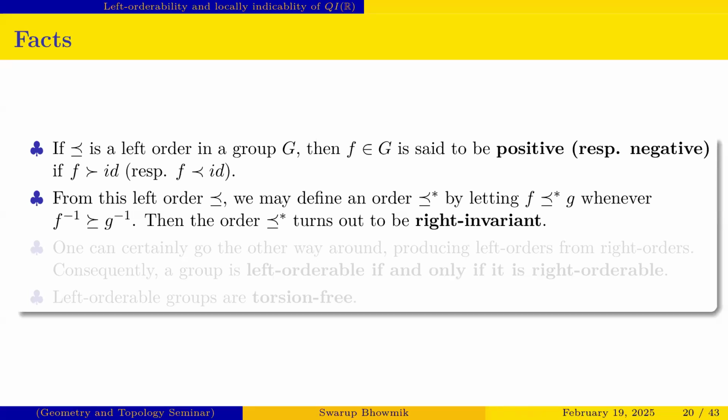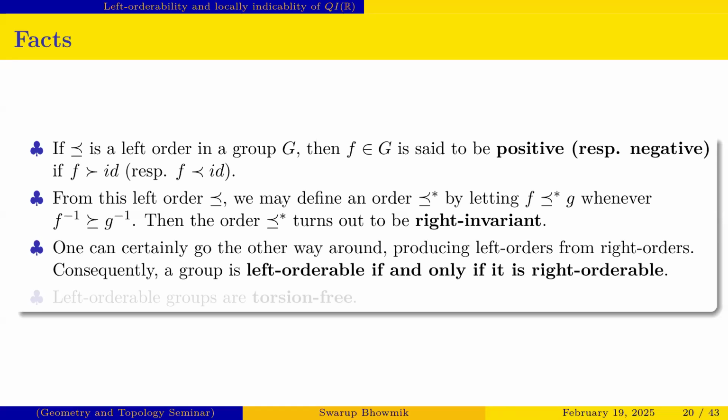So this order turns out to be right invariant. So it can easily be said that a group is left orderable if and only if it is right orderable, but not with the same order; obviously the order may be different. And the last fact is that all left orderable groups are torsion free.